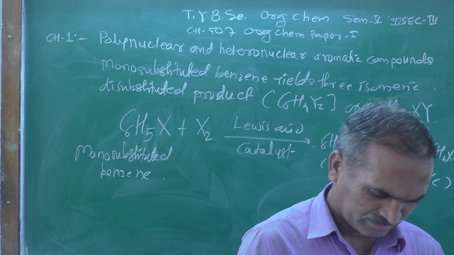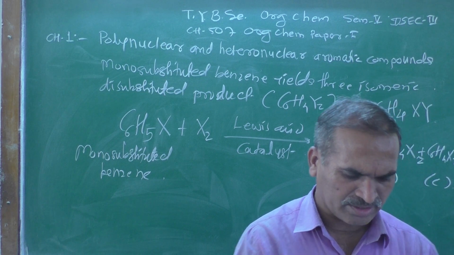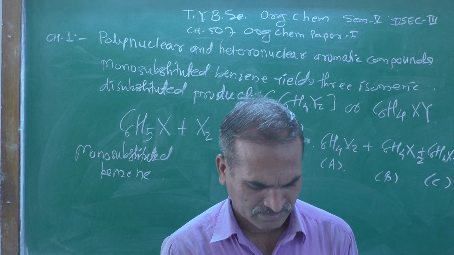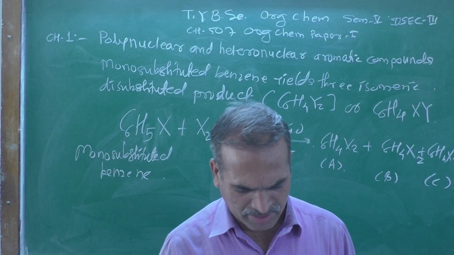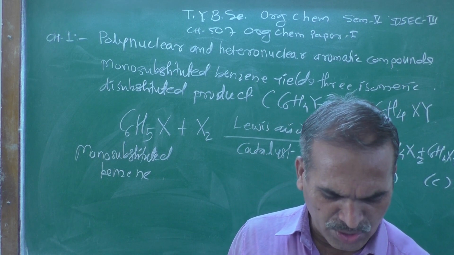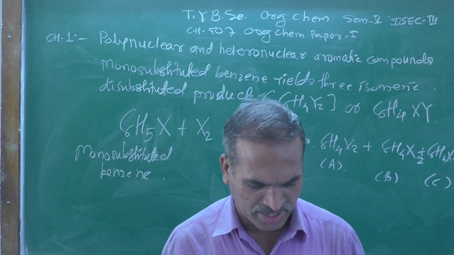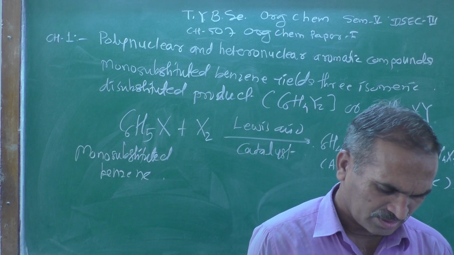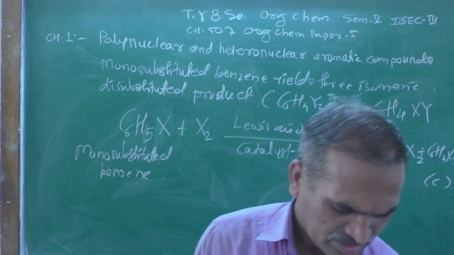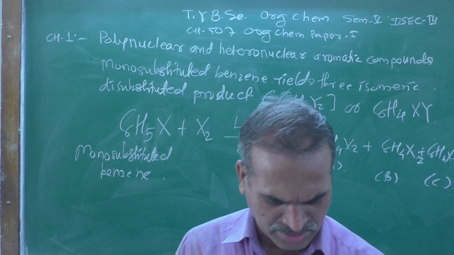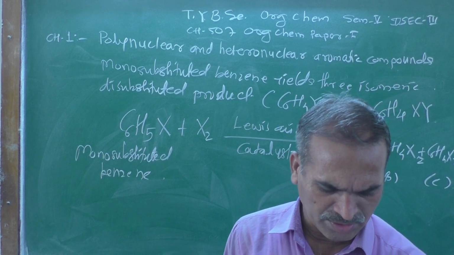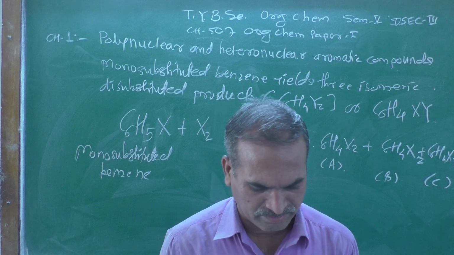Conclusion here. This fact proves that monosubstituted benzene has 3 non-equivalent hydrogen atoms. Second point, structure 4, figure 4.1.